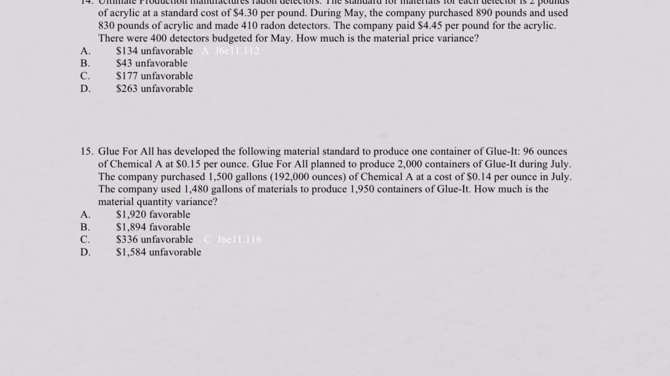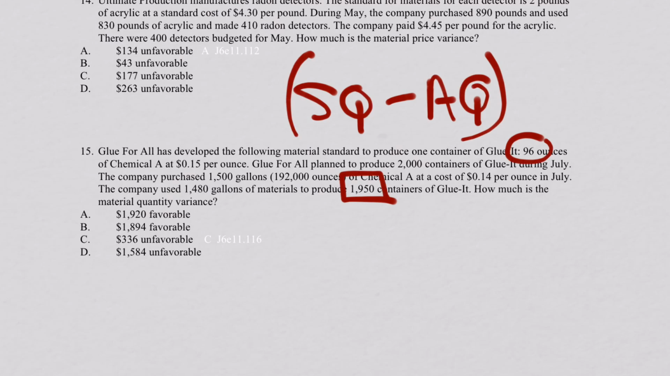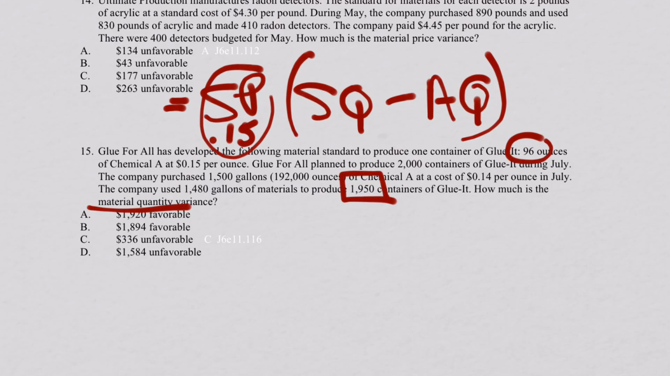Okay, so the problem tells you it's 96 ounces per container. They only made 1,950 containers, so we want to compare standard quantity per container to the actual quantity per container really made, and multiply it times the standard price. That's our formula for material quantity variance. Okay, so now we got that. We know our price is 15 cents per ounce, so that's solved. Now what's our standard quantity? Our standard quantity in terms of ounces for 1,950 containers is